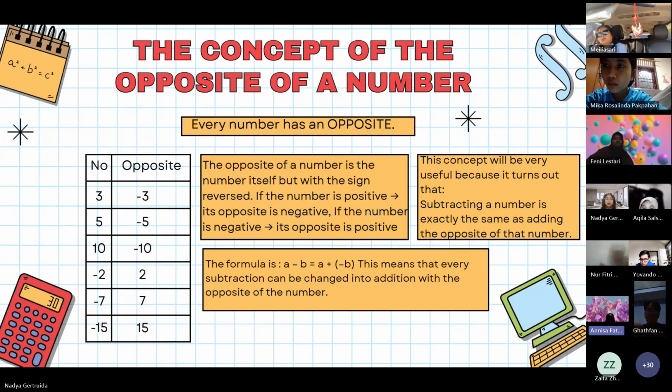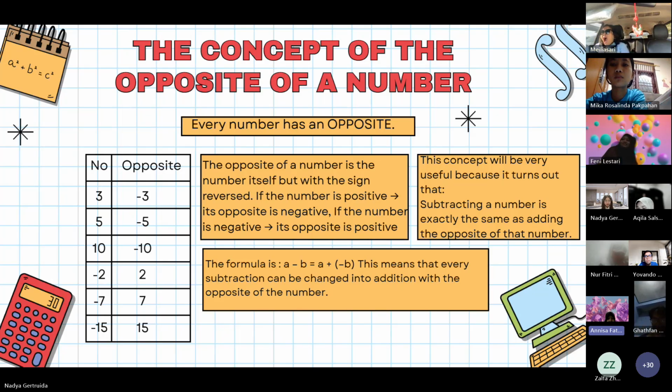If the number is positive, its opposite is negative. If the number is negative, its opposite is positive. Very simple but important. Now this concept will be very useful because it turns out that subtracting a number is exactly the same as adding the opposite of that number.